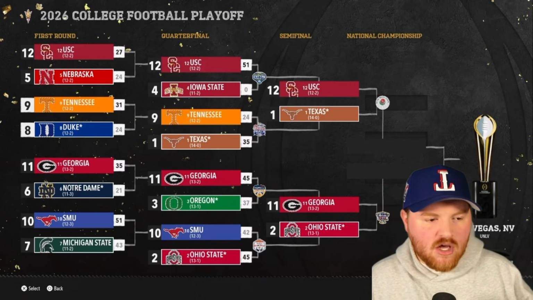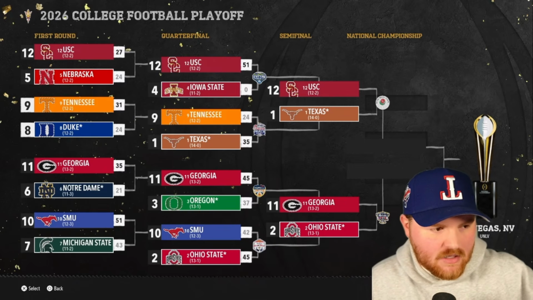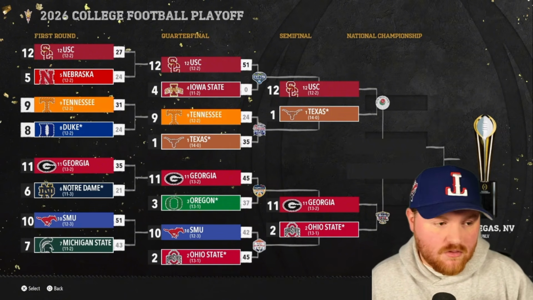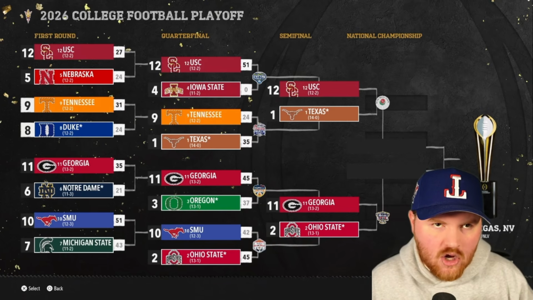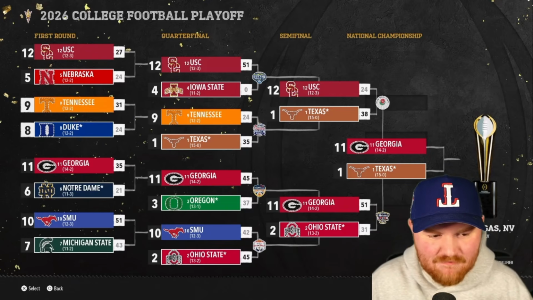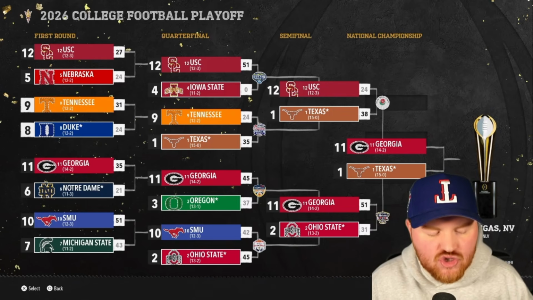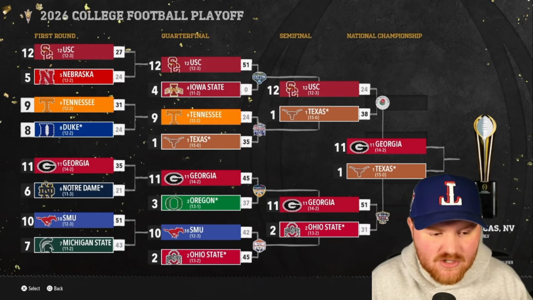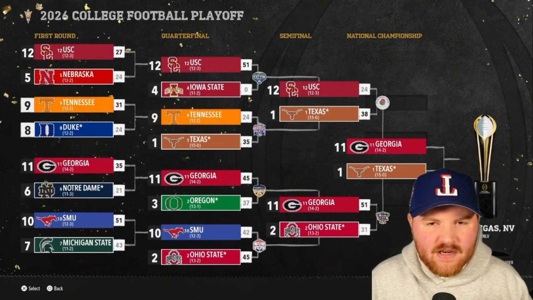So we have Pac-12, Conference USA, American, and MAC. The Big Ten does not make it through after having multiple teams make it through or get first-round byes last year. So we'll have probably a new conference take the lead in best conference. Georgia and Texas make it through. Texas gets the win by 14, keeping their undefeated season alive. Georgia wins by 20. They go from number 11 all the way to the national championship game. It's Texas, Georgia in Vegas for the national championship game.